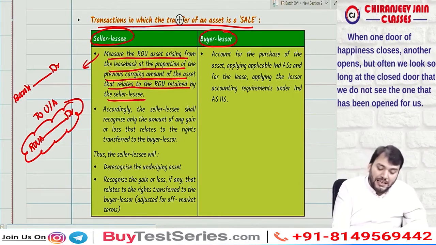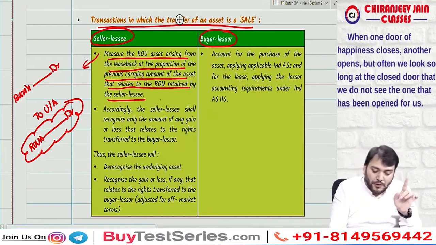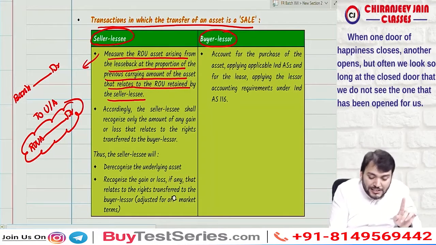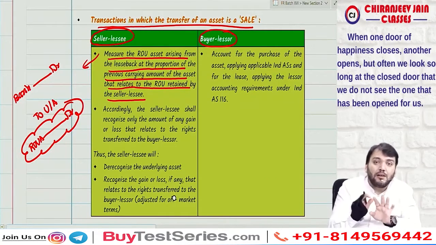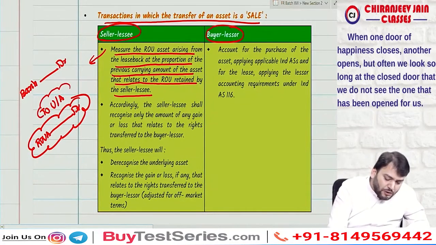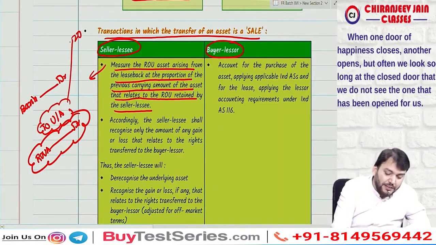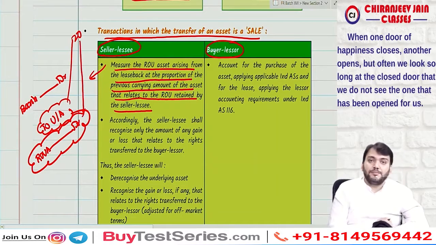Suppose the economic life of the asset is 20 years and this asset has been taken back for 10 years.